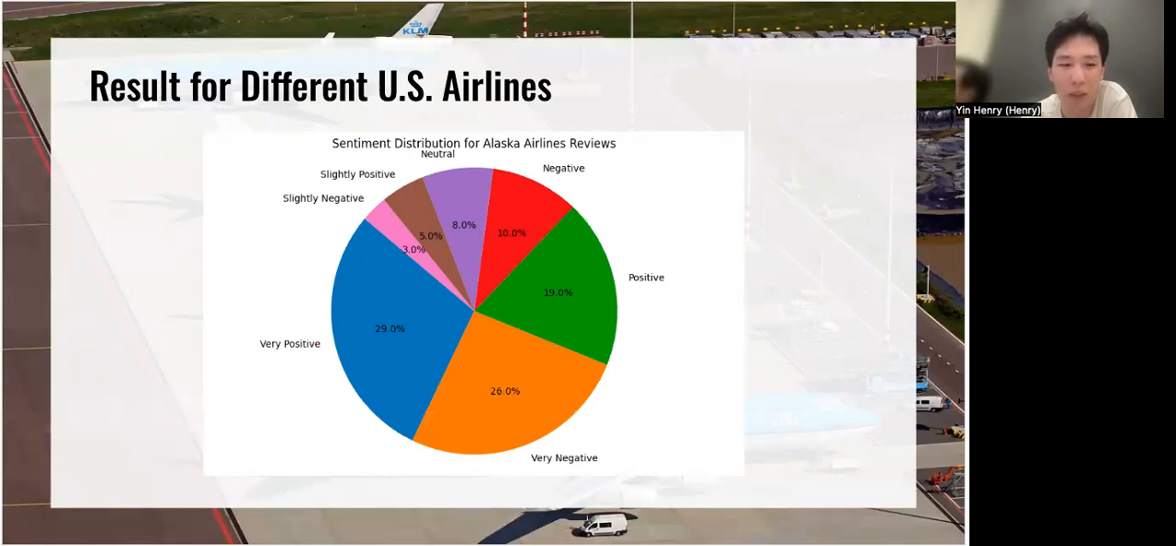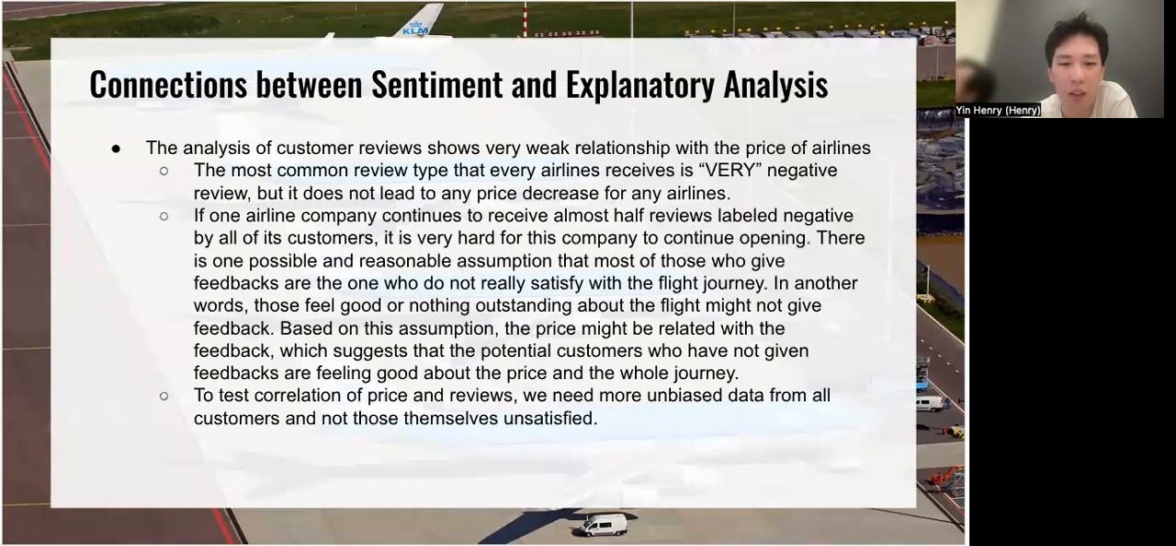So I think it must be related to the price fluctuation here. Talking about the connection between sentiment and explanatory analysis, I think this might show a very weak relationship with the price of airlines. Because if one airline company continues to receive almost half of its reviews labeled negative by its customers, it is very hard for this company to continue operating. So there must be some problem here. And there is one possible and reasonable assumption: most of those who give feedback are the ones who are not really satisfied with the flight journey.